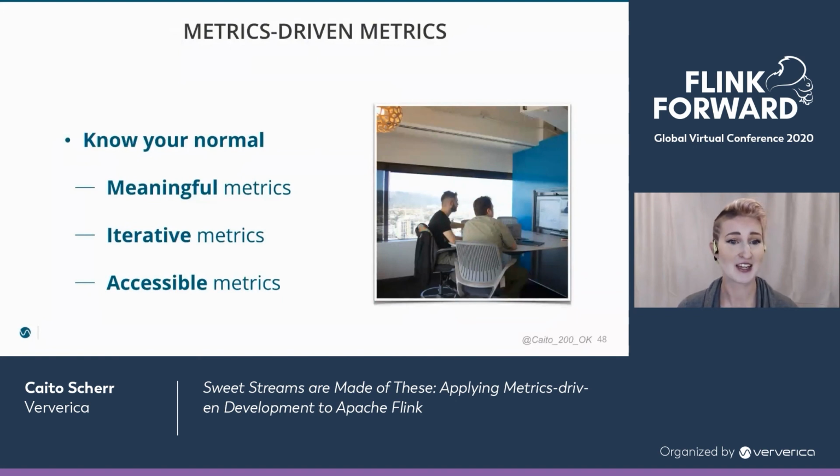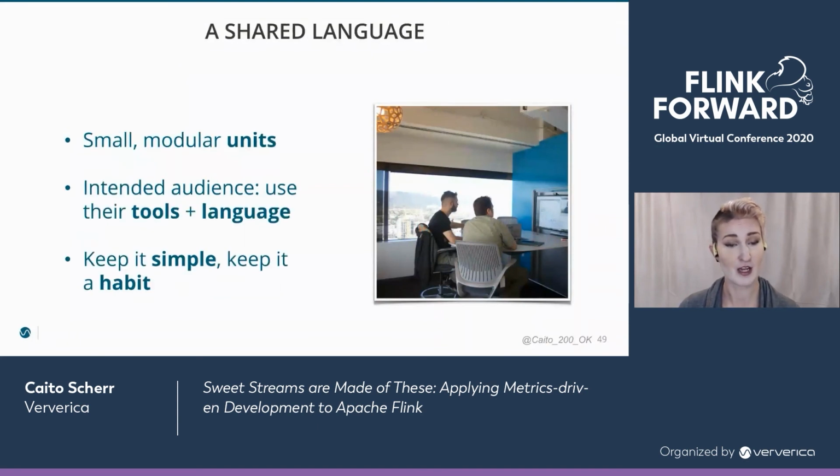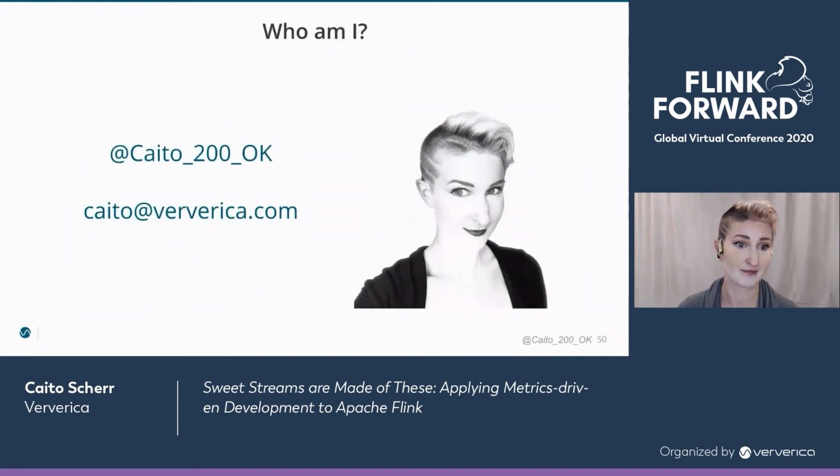So with that, we've covered using metrics to drive our Flink development process by knowing your normal, doing this by keeping your metrics meaningful, iterative, and accessible. We've also covered metrics to minimize some of those human challenges that come with such a powerful stateful stream processing engine like Flink. Specifically, that's automating, filtering, abstracting metrics in a way that makes it work for these different groups, keeping it simple with those small modular units and using the tools of your intended audience.